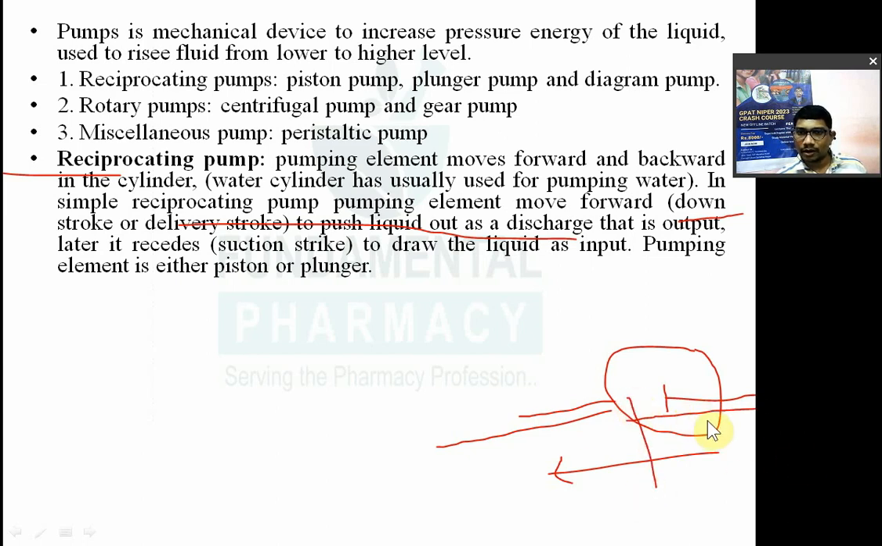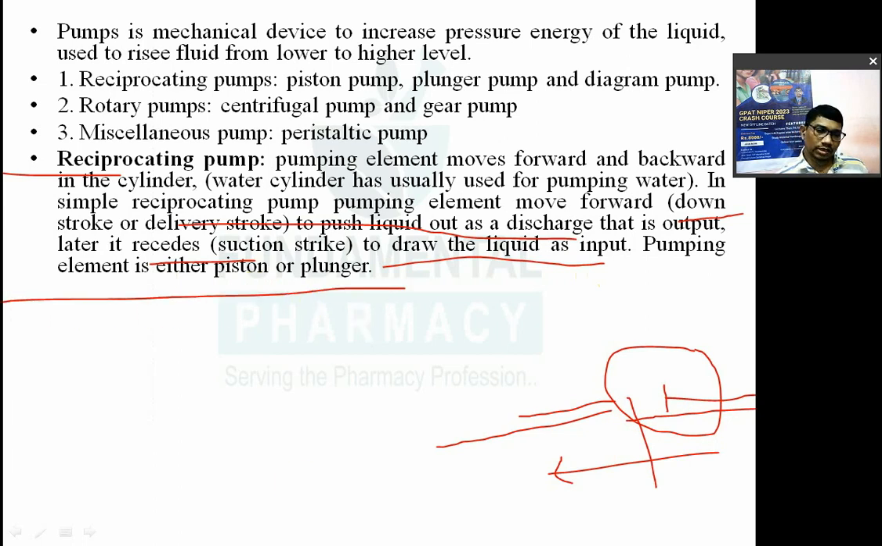When it goes back to its original position, as it recedes, it will cause suction. So it will suck the liquid. It will draw the liquid as input. Okay? The pumping element in this reciprocating pump may be either a piston or a plunger.